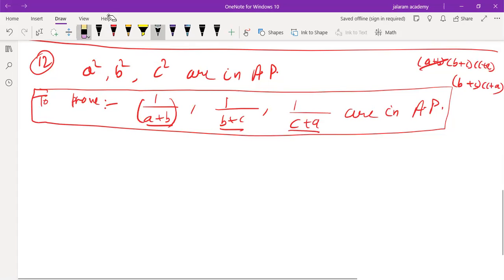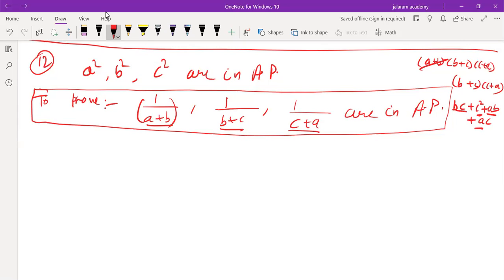Now if you open these brackets by multiplying, it is bc + c square + ab + ac. Look at this, it has c square in this, and the remaining terms are ab + bc + ac.